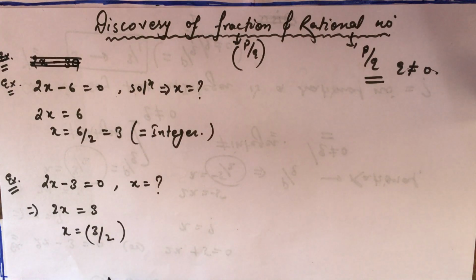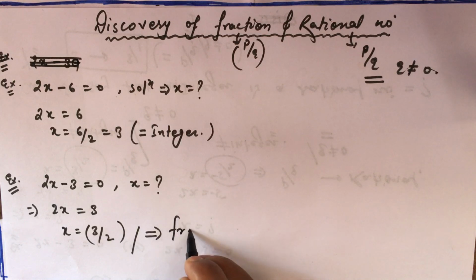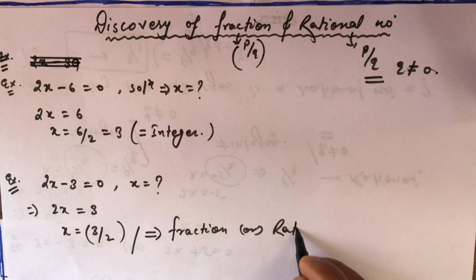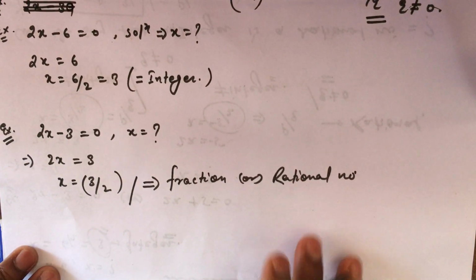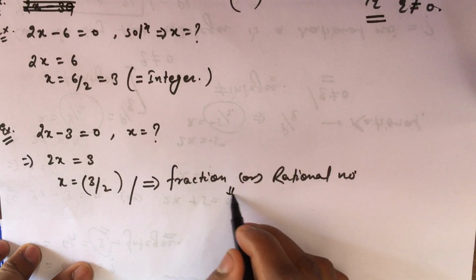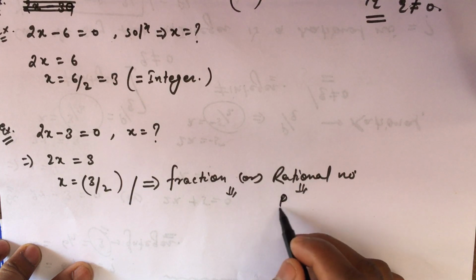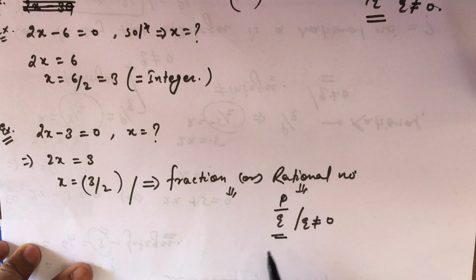Now they got stuck: what should we call this number? They got to know that this number can be called a fraction or rational number, right? They later defined that rational numbers are numbers in the form of p by q where q is not equal to 0.